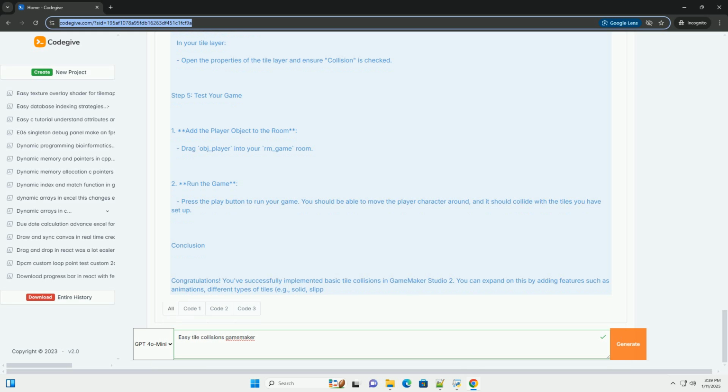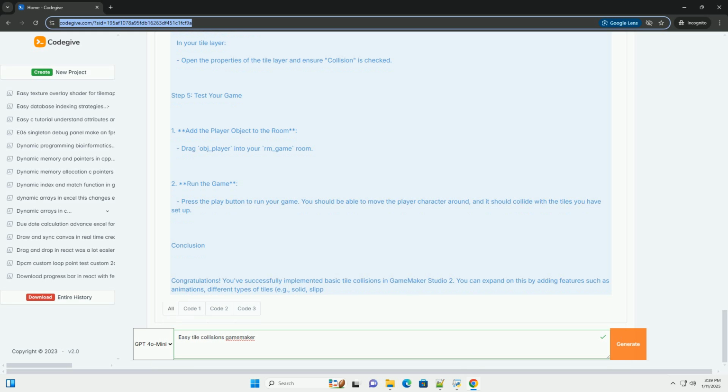Step 5. Test your game. 1. Add the player object to the room. Drag obj_player into your rm_game room. 2. Run the game. Press the play button to run your game. You should be able to move the player character around, and it should collide with the tiles you have set up.